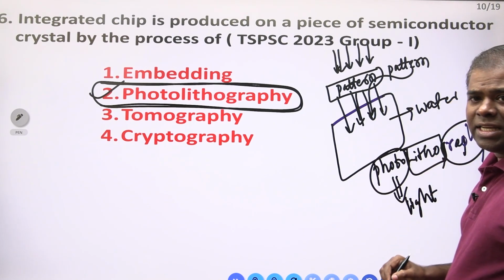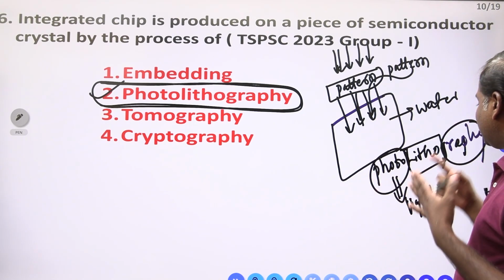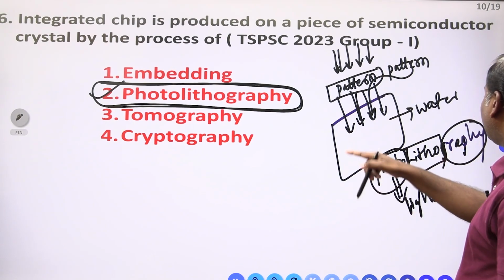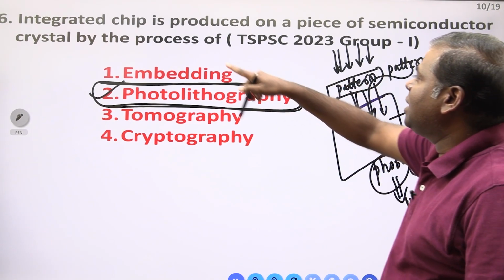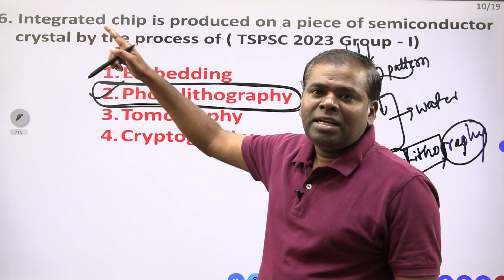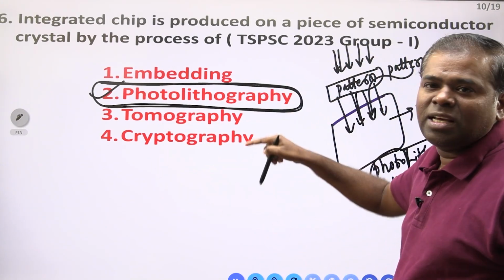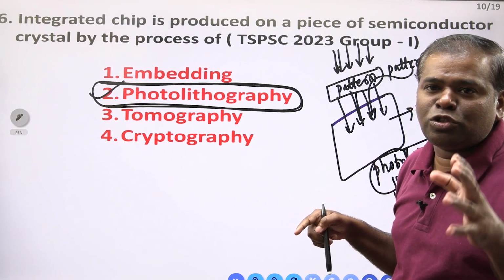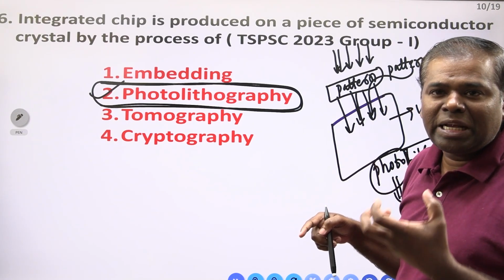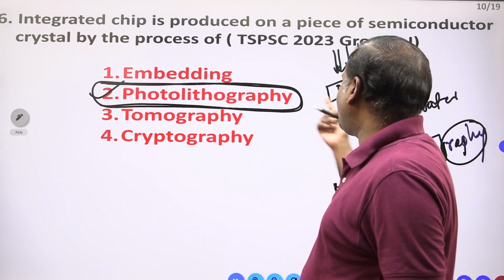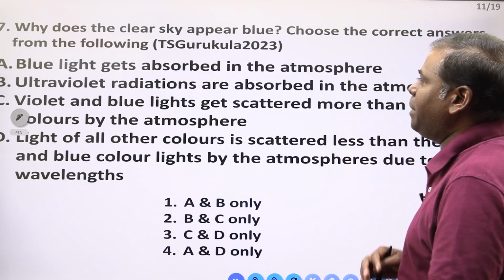Graphy means writing. Photolithography. So by using the light on the wafer we are writing that integration pattern. Such type of pattern we call integrated chips. Which phenomenon do we have to use to fabricate the integrated chips? Photolithography. That is very, very important.